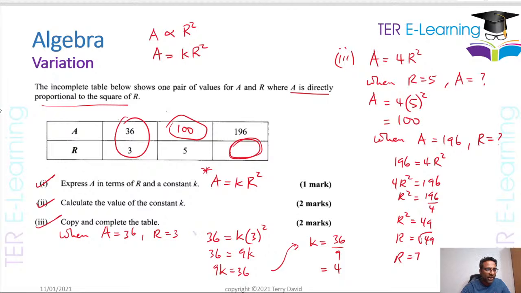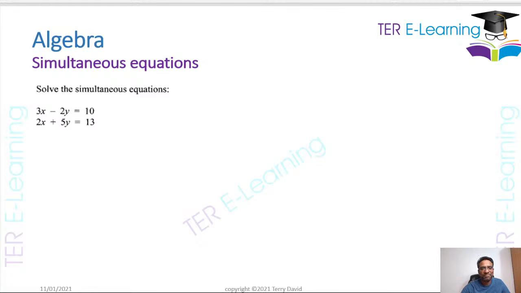Right, so I was kind of gauging for about an hour and a half, but I have a little time still, so let me do another simultaneous equation for you guys, right? So let's look at the simultaneous equation here. We have two equations here, and we realize you have 3x, you have 2x, so it's not that easy to eliminate x, but then you have 2y and you have 5y, still not that easy to eliminate. So in your mind, you have to decide, what am I going to eliminate? Am I going to eliminate x or am I going to eliminate y? Right? Let's eliminate the y because I want to make sure you all understand how to do this question properly, right? So let's call this equation 1 and call this equation 2.